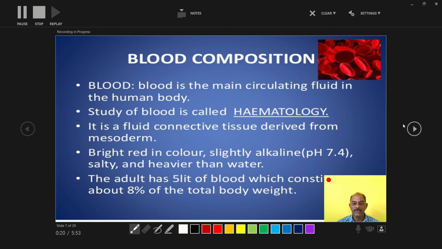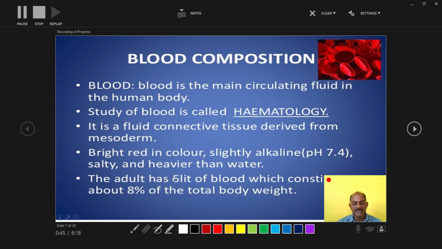It is a fluid connective tissue derived from mesoderm, bright red in color and slightly alkaline, with a pH of 7.4. It is salty and heavier than water.